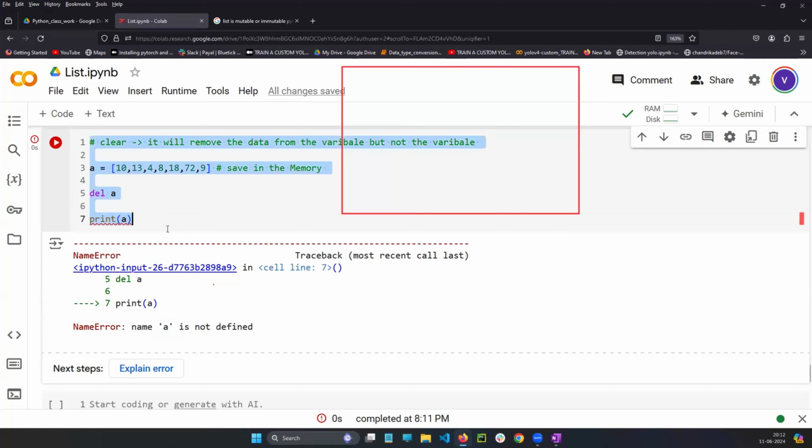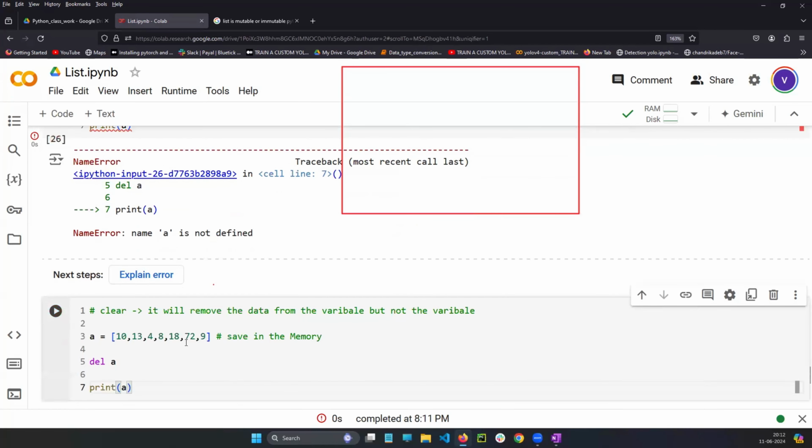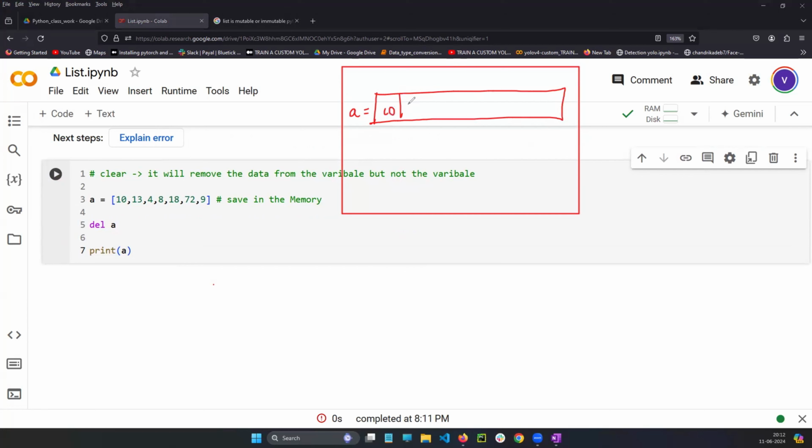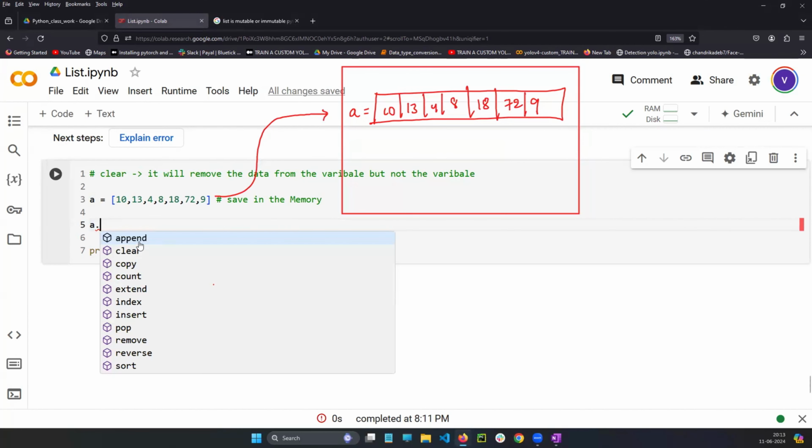Now if you see the same concept, if I keep it here, what I am going to do is A is equals to nine. Okay. First line will save in the memory. In the second line, what I am doing here is, in the variable A, which is a list, there is a built-in function called clear.